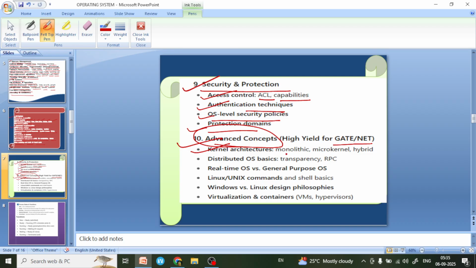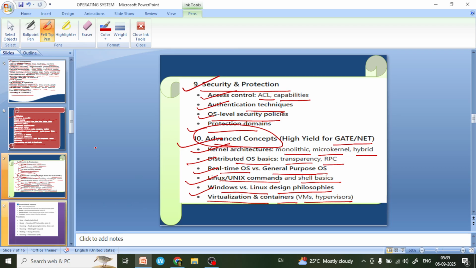Kernel architectures: monolithic, microkernel, hybrid, distributed operating system basics, transparency, RPC, real-time operating system versus general purpose operating system, Linux, Unix commands, shell basics, Windows versus Linux design philosophies, and virtualization and containers, VMs and hypervisors, etc. And these are the most important topics which we will learn in operating system for the GATE exam, UGC exam, or any other exam.